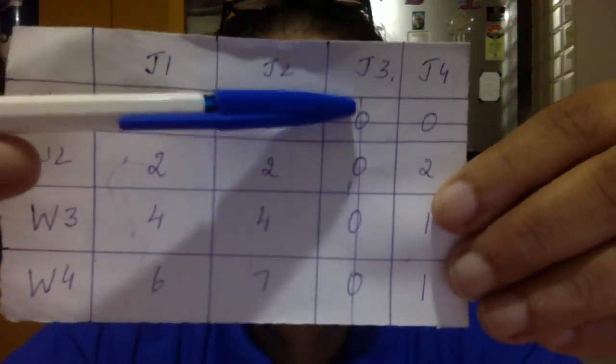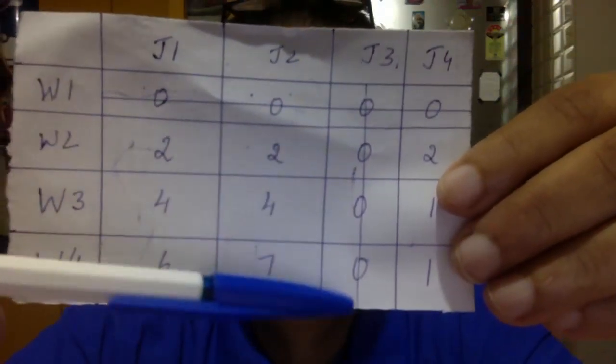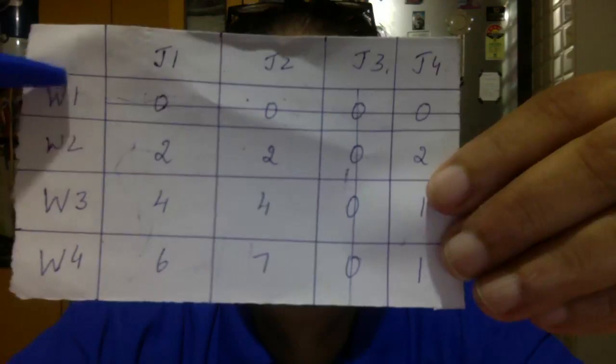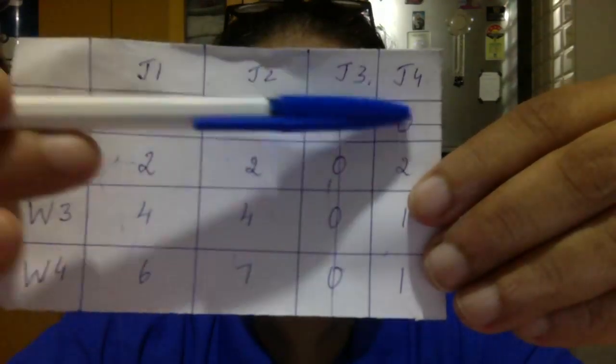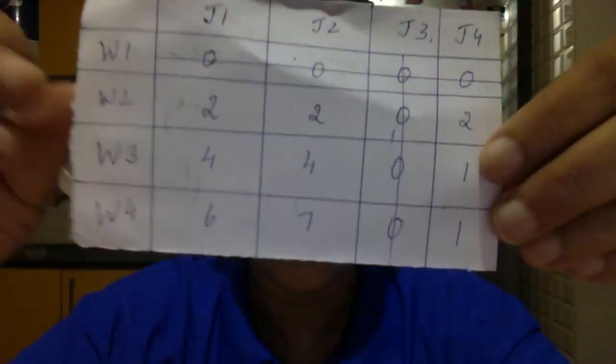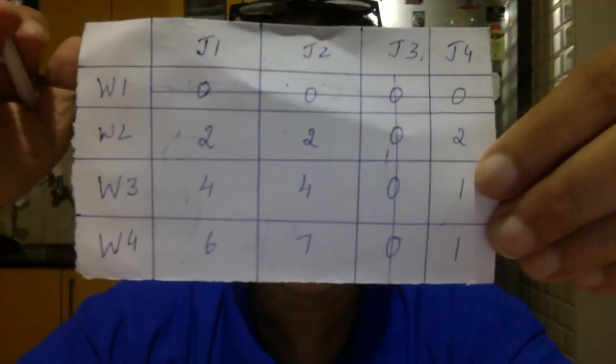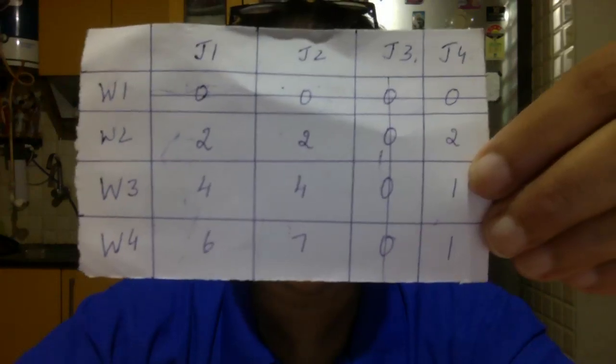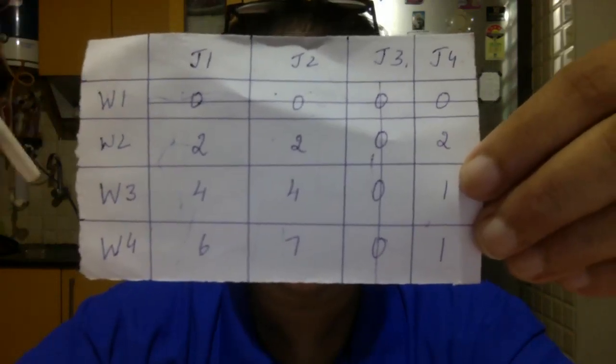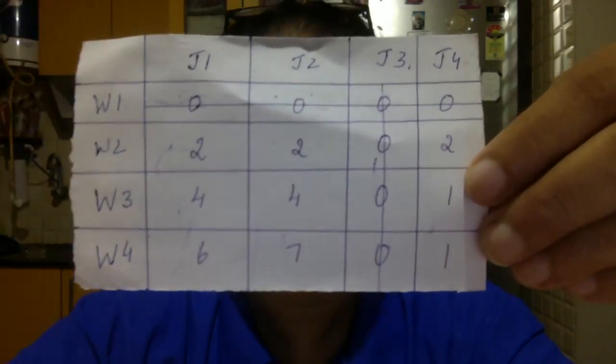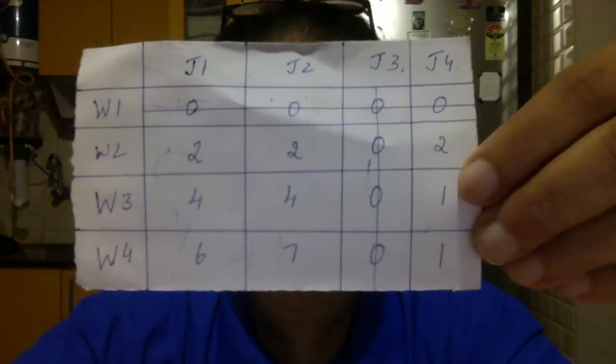So first what I do, you see this column, I will join all the zeros, one line. Then it is easy for me, all the zeros. So within two lines, I joined all the zeros. There are no zeros left, you see. All the zeros are joined. See, least number of lines. I used only 2 lines and I joined all the zeros. There are no zeros left that are not joined.